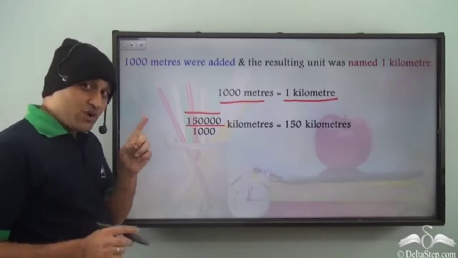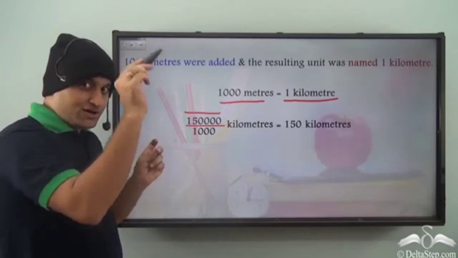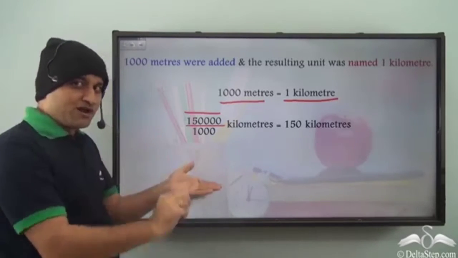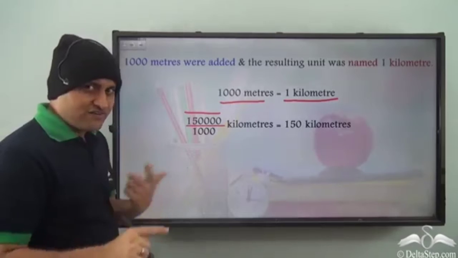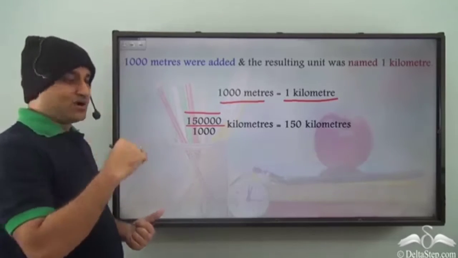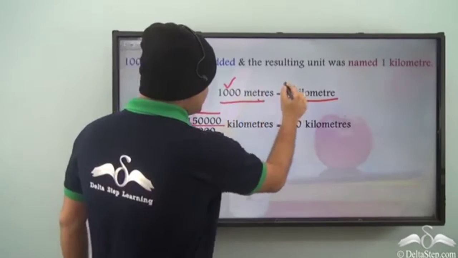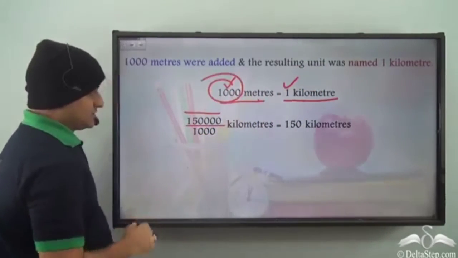So, we are converting from meter to kilometer, smaller unit to larger unit. So, what do we do? Well, for smaller unit to larger unit, we divide. And what do we divide with? Well, what is the relationship between meter and kilometer? It's 1000 meters is equal to 1 kilometer. So we divide by 1000.